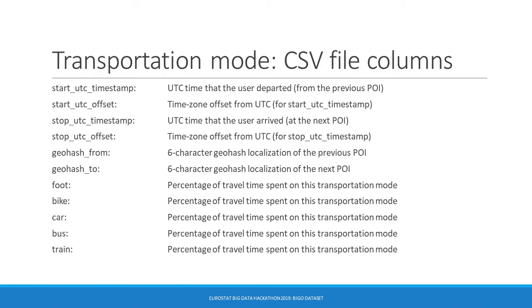Similarly, transportation mode is provided as a table, one for each participant. Each row corresponds to a trip and the file's columns are presented in detail here.